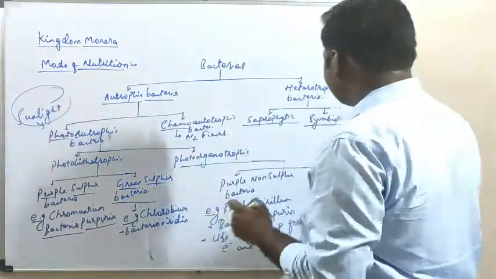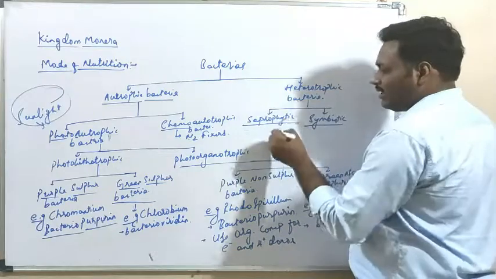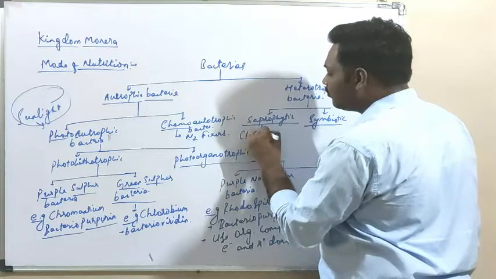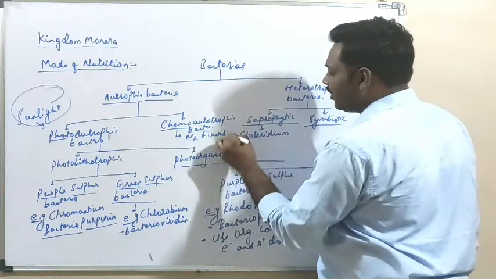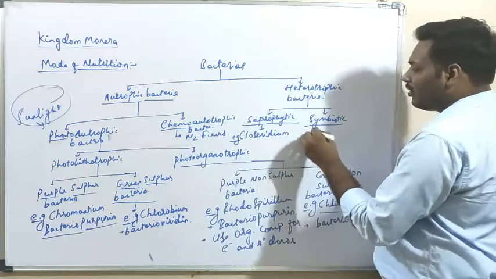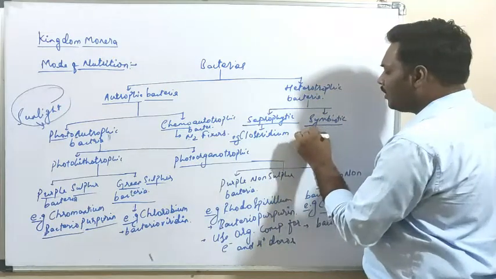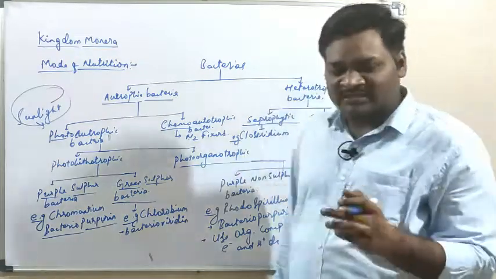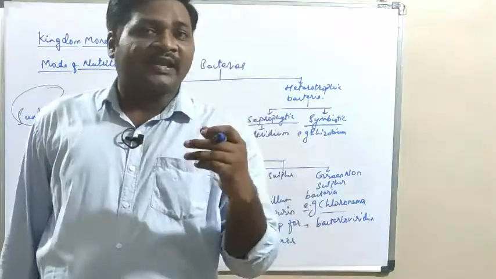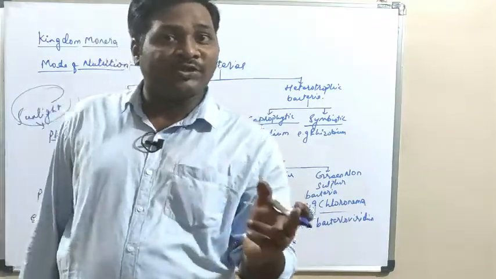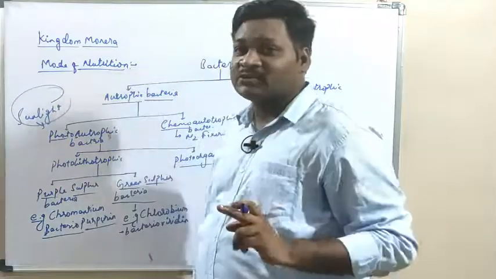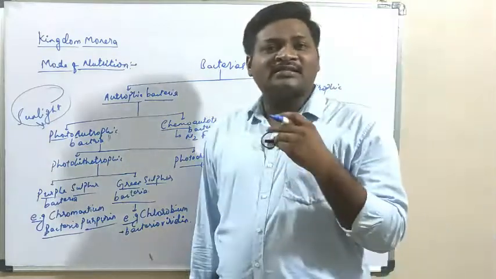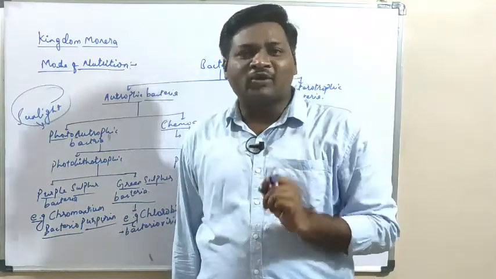So certain bacteria are there. In saprophyte you can write example of the Clostridium. In case of symbiotic you can write an example of the Rhizobium. So what is Rhizobium? This is a soil bacterium which is gram negative in nature. We know that gram positive and gram negative. Yesterday we have discussed about gram staining, right? So gram negative bacterium which is having a symbiotic association with the root of the leguminous plants.